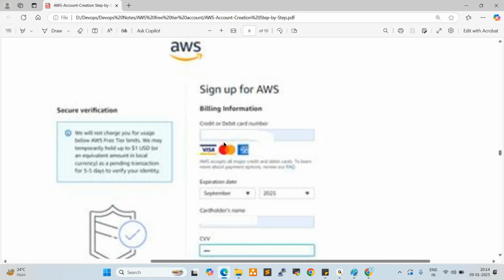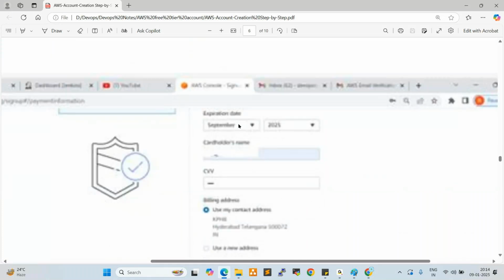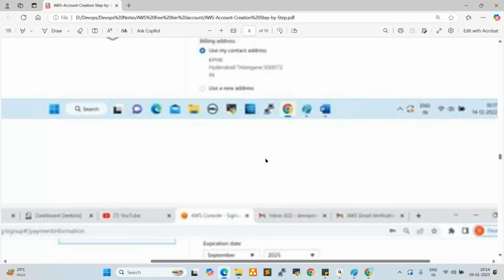So once you give the card number here, either credit card or debit card, after that the expiration date, you can give the date here. So card holder name, CVV. So we need to enter all the card information here, card holder name and all. After that, see here, billing address. You can select the billing address, whatever address you have, you can select here. After that, card expiration date. See here, card expiration date we already gave, right?